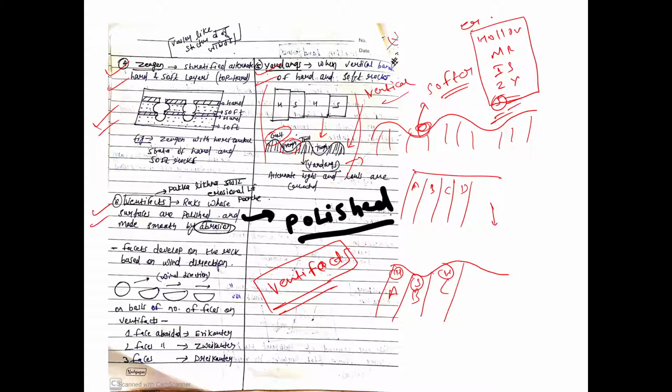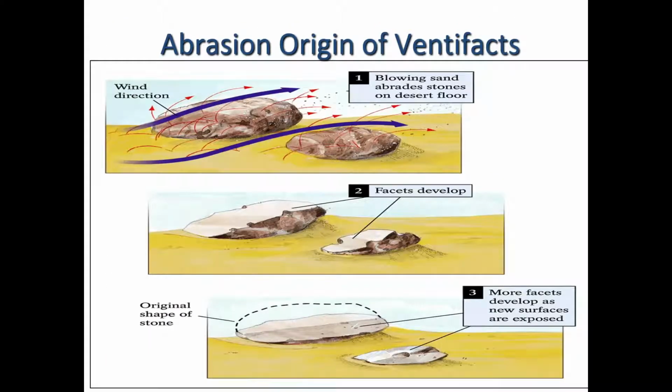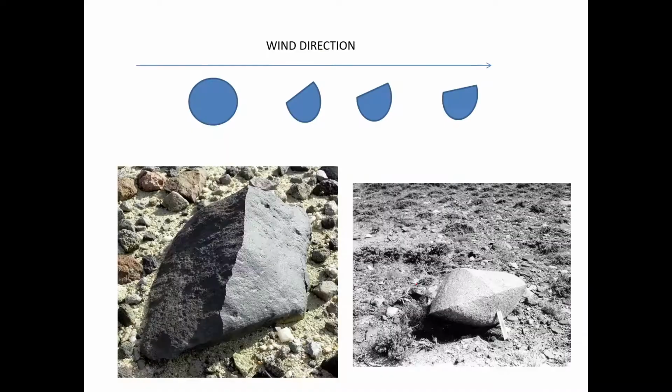Like what a ventifact is, maybe I have a better line. It is nothing. This is a big boulder in a desert, and the wind is blowing, right? So the wind will keep polishing the upper surface of this rock, which will lead to development of this face, right? A sharp edge or sharp face, a polished face develops, right? And then you will get something like this. So you can draw this diagram for ventifacts, right?